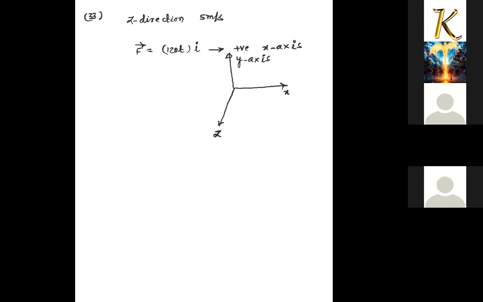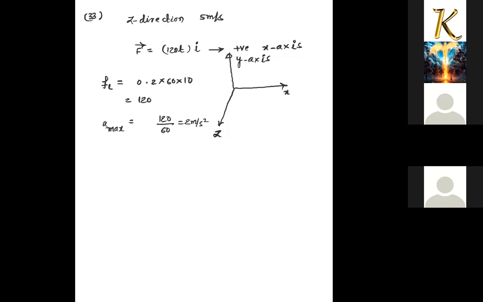Now a man throws a light ball at the instant when M1 starts slipping on M2. When M1 slips over M2, we check the limiting value of static friction force. The limiting value of static friction force will be 0.2 into the weight of the body. The body is 60 kg, so 120 newtons of limiting friction acts on it. So the maximum common acceleration of the system will be 120 upon 60, that is 2 meters per second square.